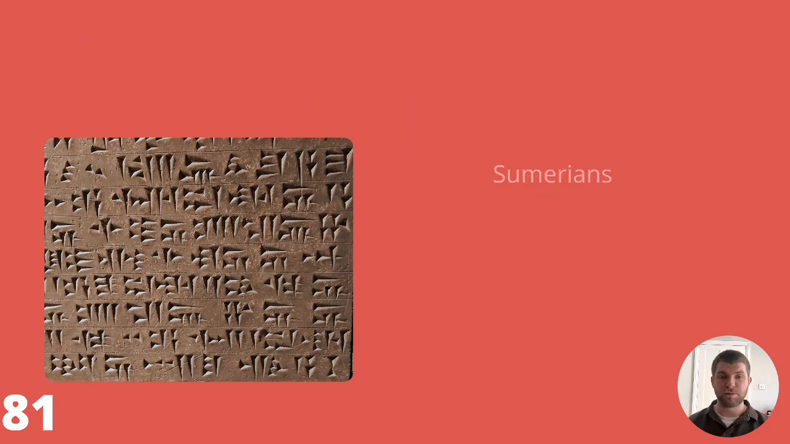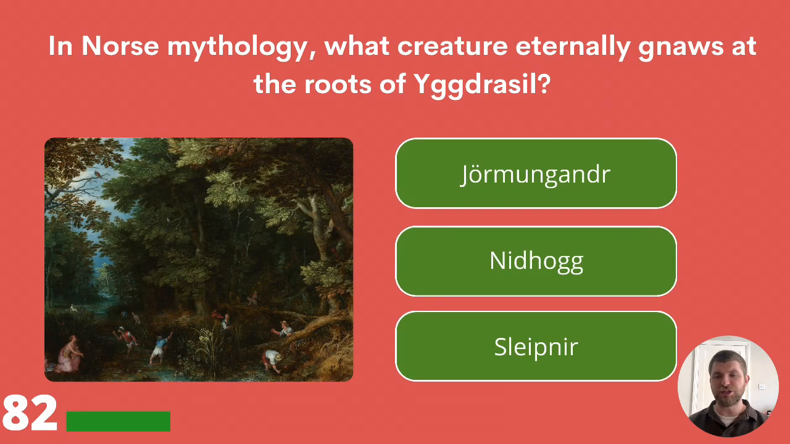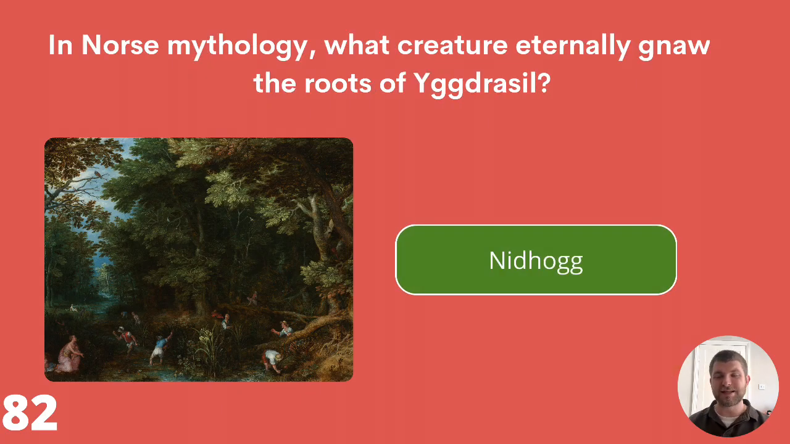Question 82. In Norse mythology, what creature eternally gnaws at the roots of Yggdrasil? Is it Jormungandr, Nidhogg, or Sleipnir? Apologies for any mispronunciations again there. The answer is Nidhogg. Well done if you got that one right.